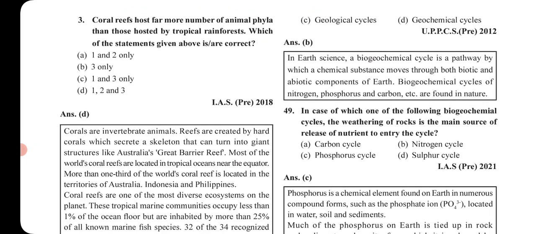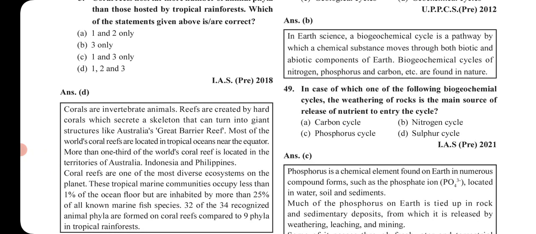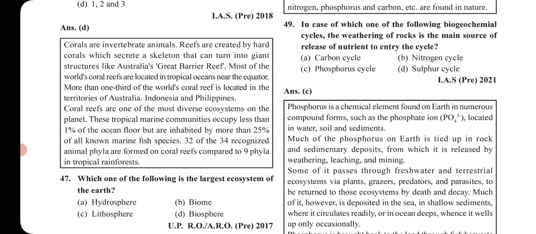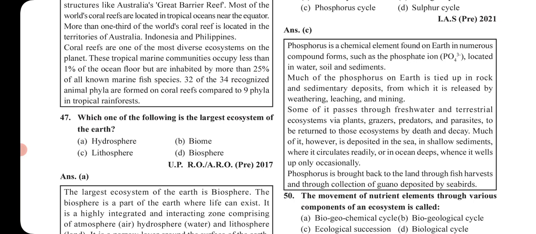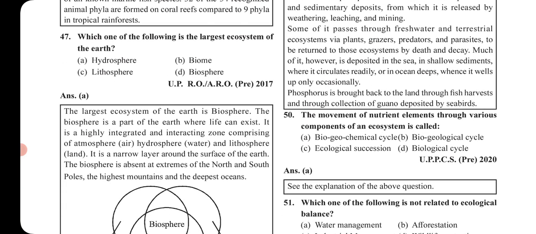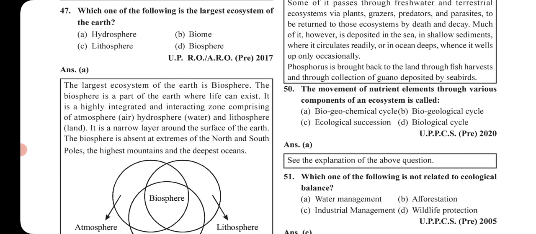Next is in case of which of the following biogeochemical cycles the weathering of rocks is the main source of release of nutrient to enter the cycle. The answer is phosphorus cycle. Okay, so in case of phosphorus cycle, the weathering of rocks is the main source of release of nutrients to enter the cycle. The answer is phosphorus cycle. What is phosphorus cycle? You can just refer to your textbook and tell it to me exactly in the comment box.